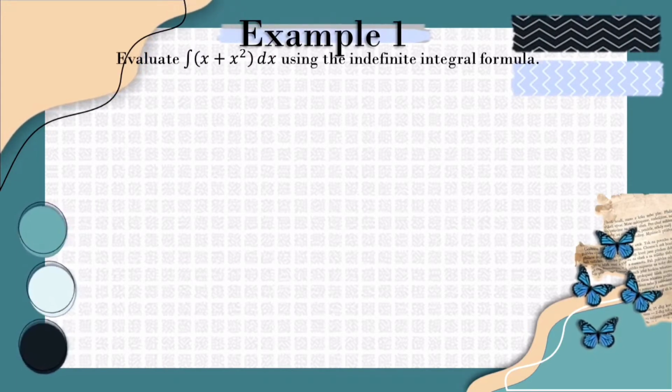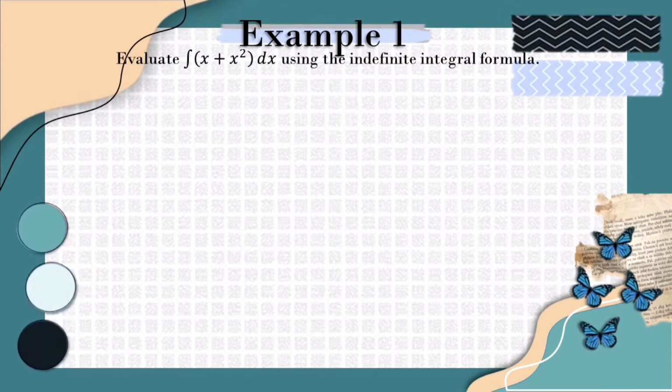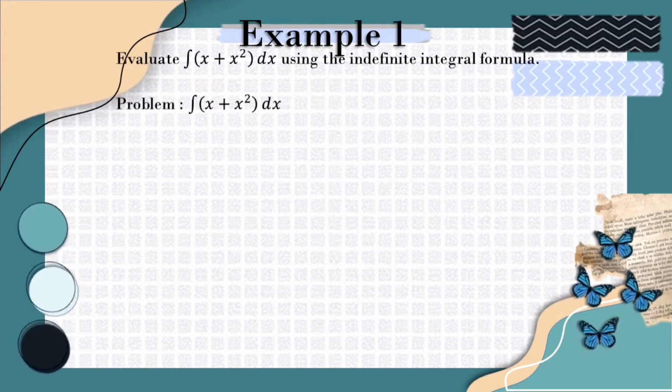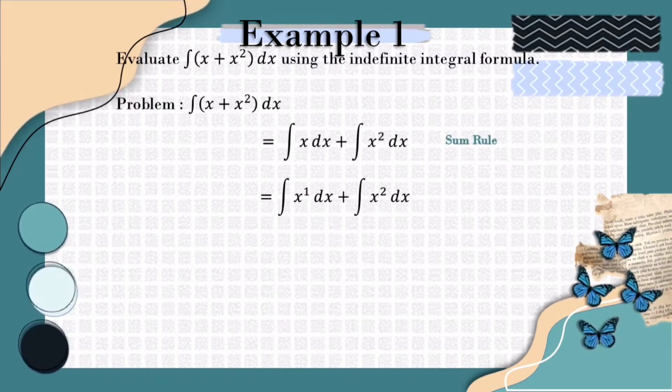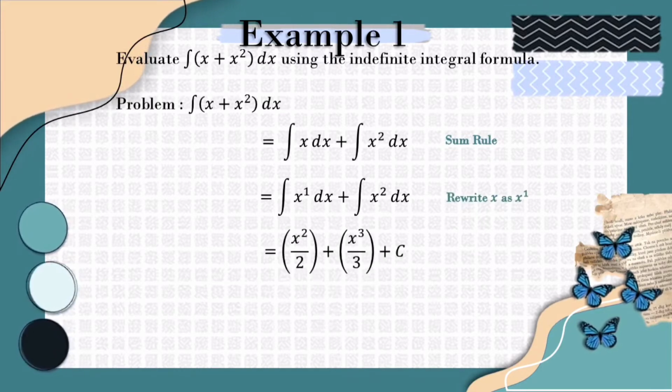The first example asks to evaluate the integral of the function x plus x squared with respect to x using the indefinite integral formula. The problem of this question is the integral of the function x plus x squared with respect to x. First, we have to apply the sum rule. Then, we write x as x to the power 1. Next, integrate the function by applying power rule.